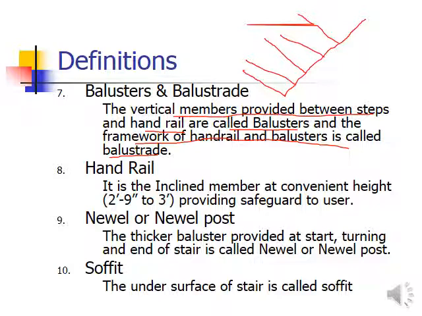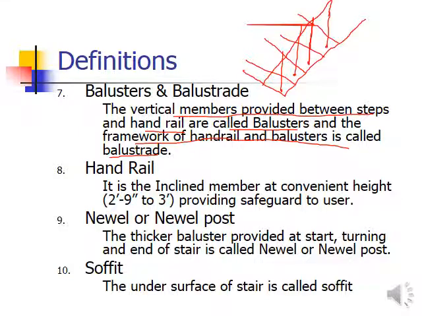Okay, so if you are going to be moving up, you need a vertical component as a supporting element for the users. The users can put their hand on the rails provided above the balusters, connecting all of the balusters with each other. This vertical component is called a baluster.